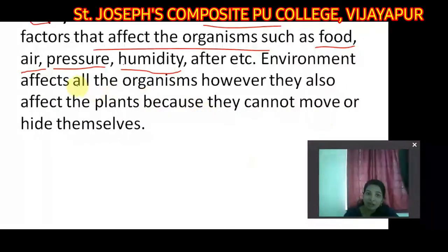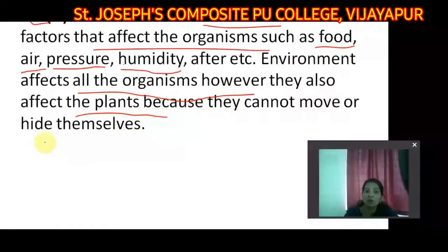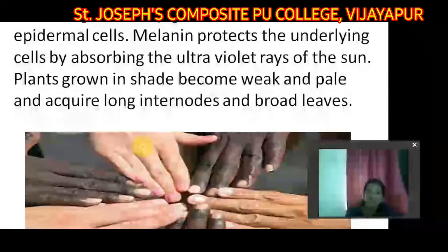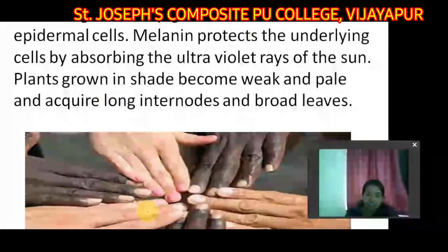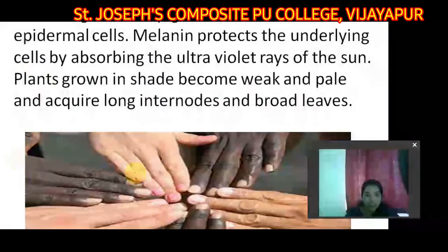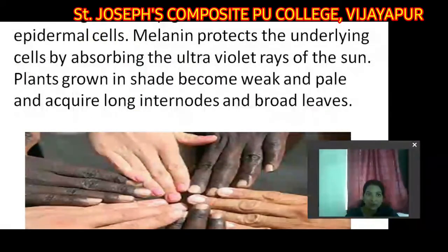Environment affects all the organisms, and it also affects the plants because they cannot move or hide themselves, isn't it right? Plants cannot move. So this is the first factor affecting somatic variations, environment. Next, the second is light. As you see the picture here, there are hands given here, one is white, one is brown, one is black, different colors. Why is the color changing? That is because of the light, that is pigmentation we also call it, right?